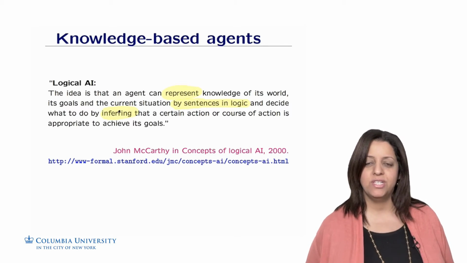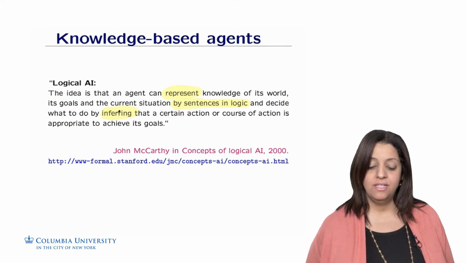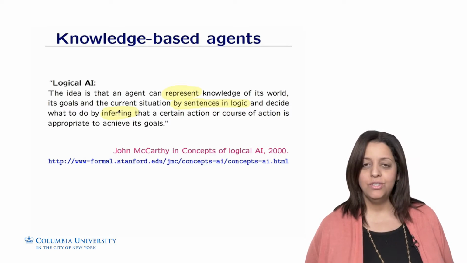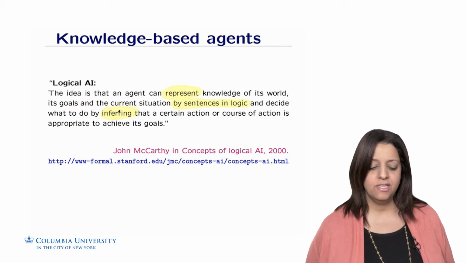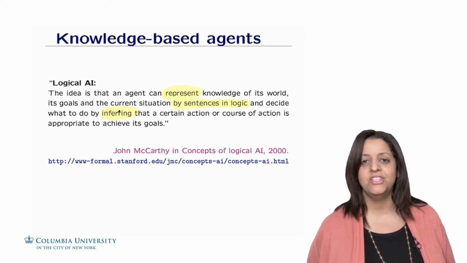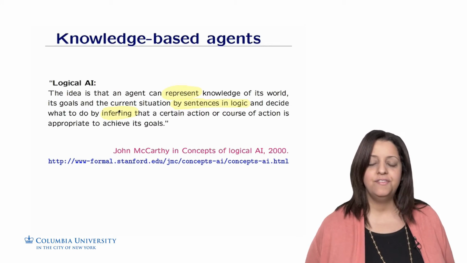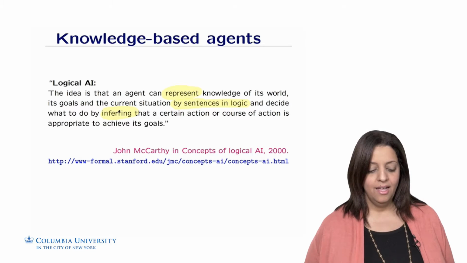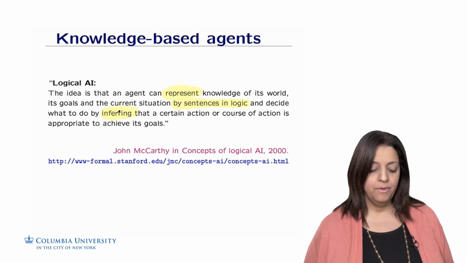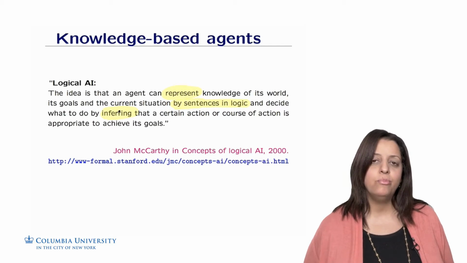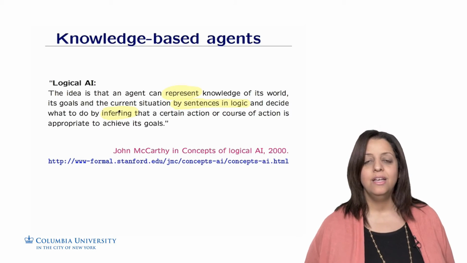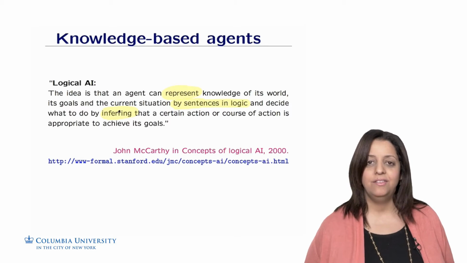So we have here some representation, some sentences in logic, of the world, of the actions, of the percepts, and also some inference about what to do based on the observations and the current situation of the world. I found this a very good definition of what a logical AI is, because it uses the key components of a logical AI: knowledge representation and inference.